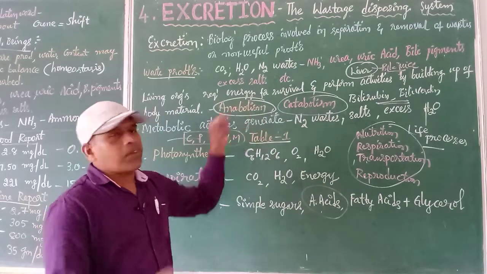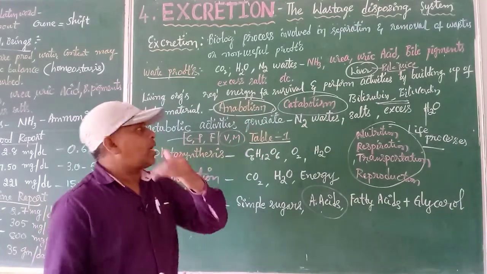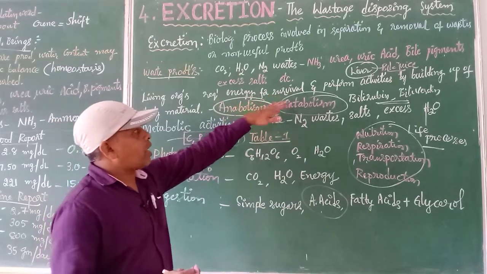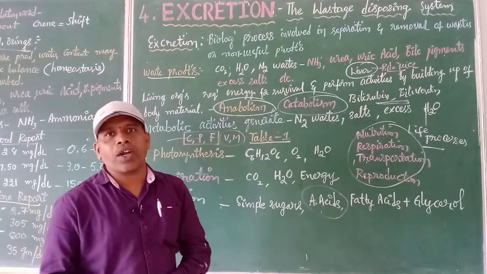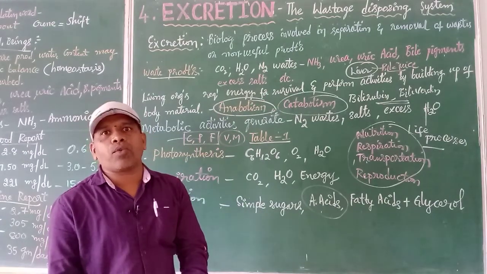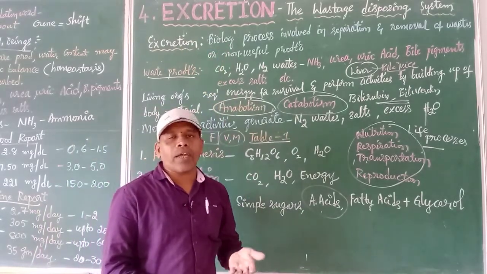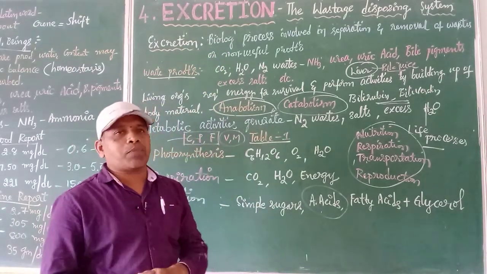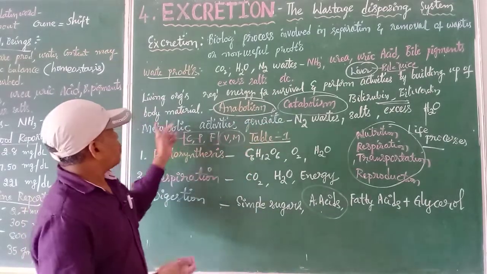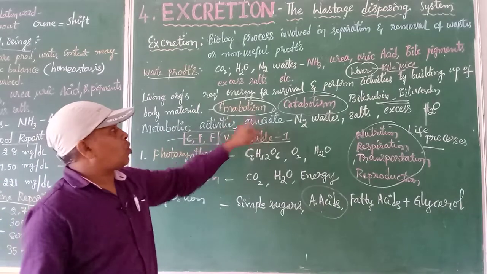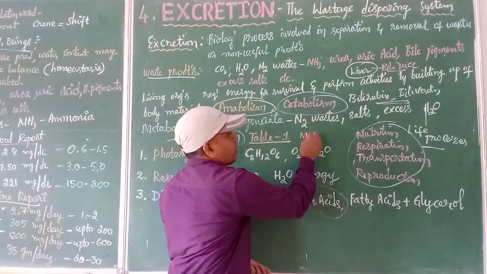The result of anabolism and catabolism, the end products, are the substances which are waste and are to be removed out from our body. Which process is involved in removing them? Excretion. Which organs are involved in the removing? It is the kidneys which are responsible. Right. Now moving to the next. Metabolic activities: anabolism and catabolism together are called metabolism.